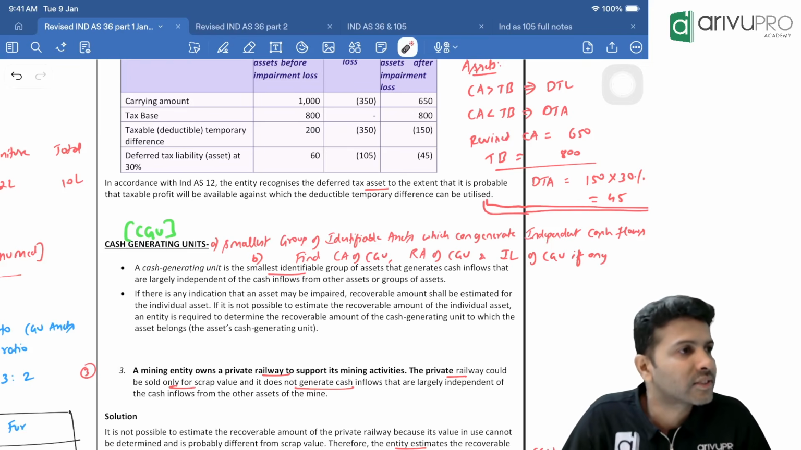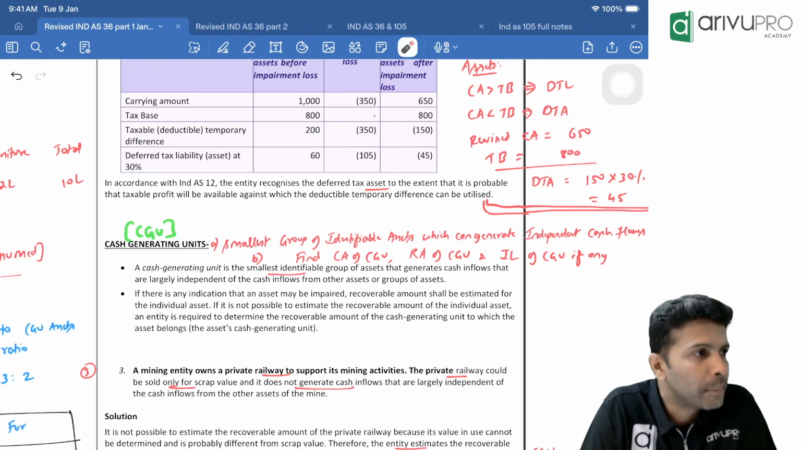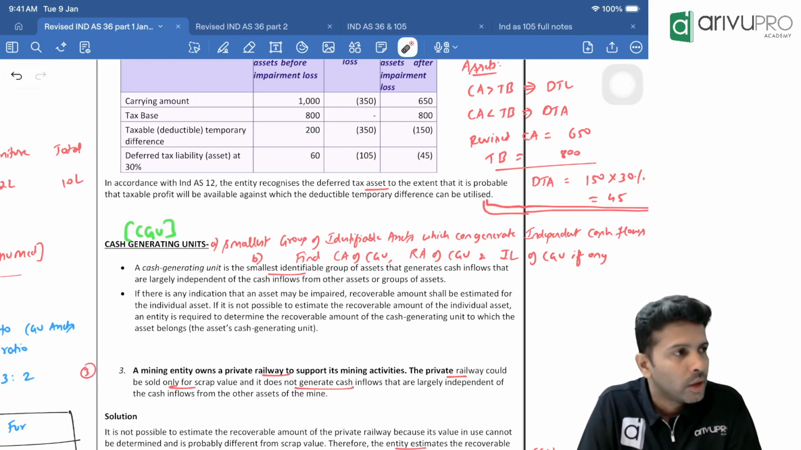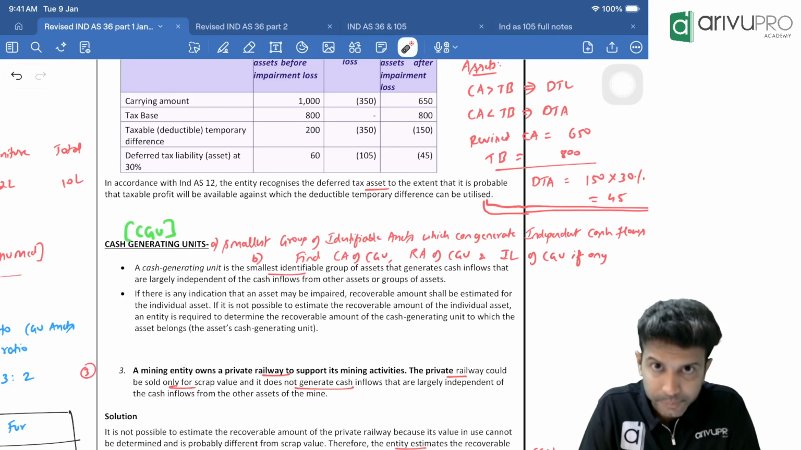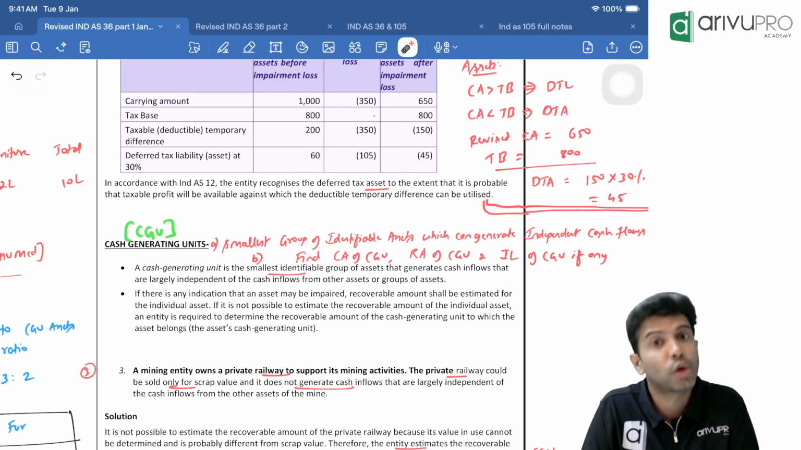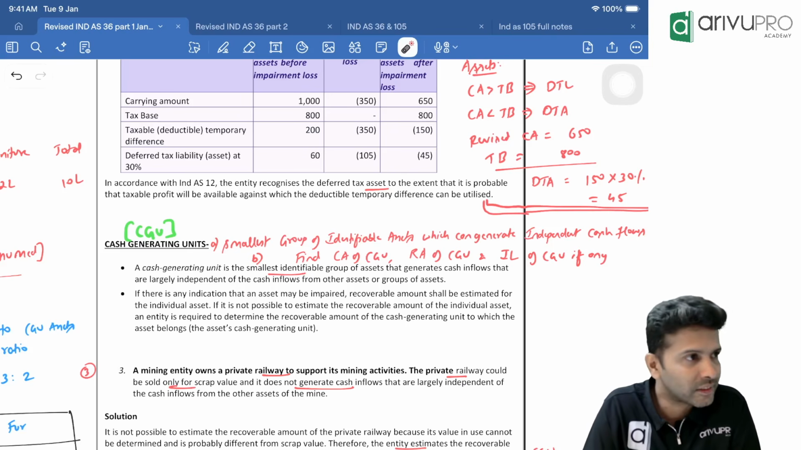Sir, even if one asset in the group is impaired, should we check the impairment for all the assets in the group? No, sir. Should we check? Yes. Should we check? Yes. Should we book? No. Are you getting the difference between these two, Harihara? What I'm trying to say?